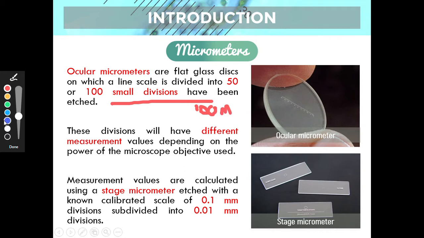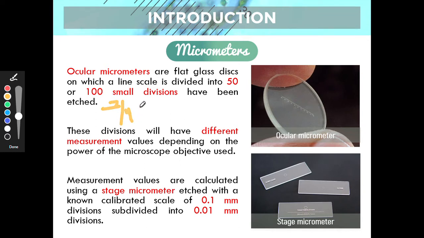And then we have an unknown line, and the unknown line is, let's say, three-fourths of the known. Three-fourths.